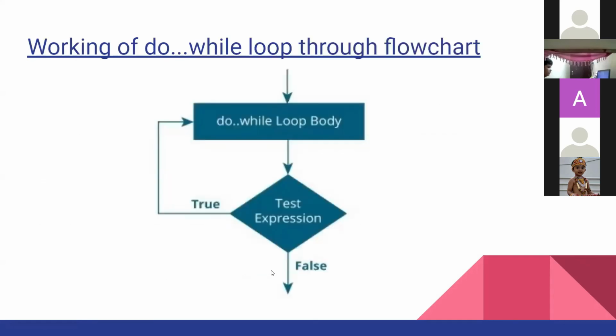This is the working, and this is the flow chart of do while. So, do while loop body. This is a test expression. If it is true, it will again go inside the body. If false, it will come out of the body.